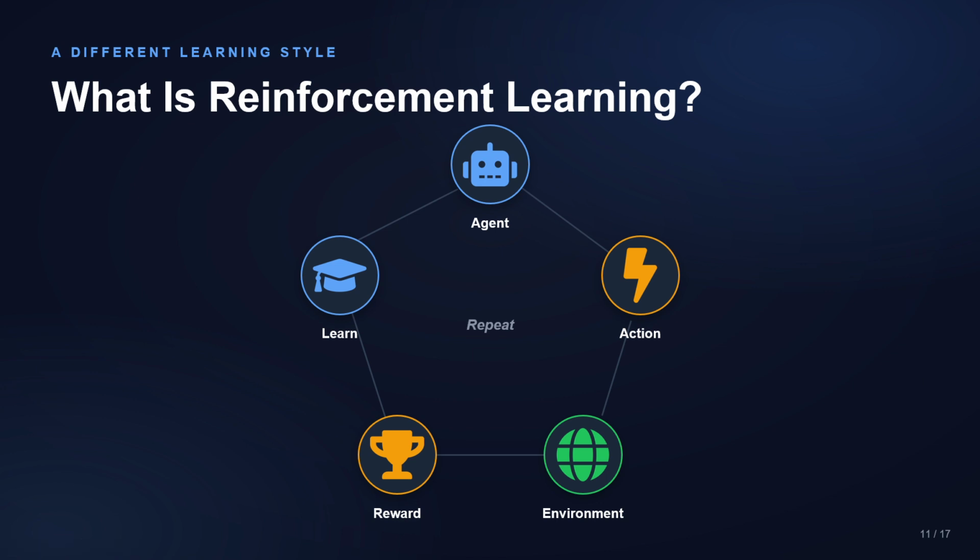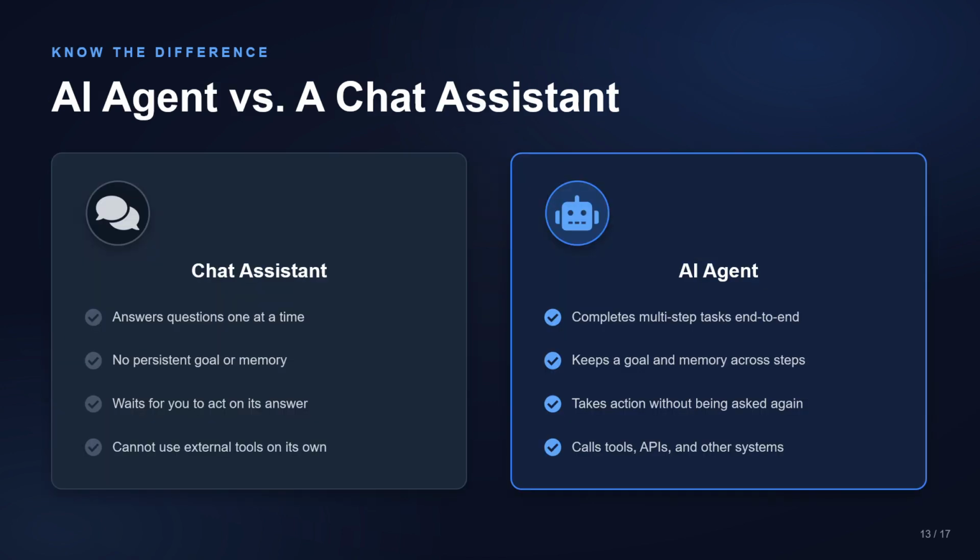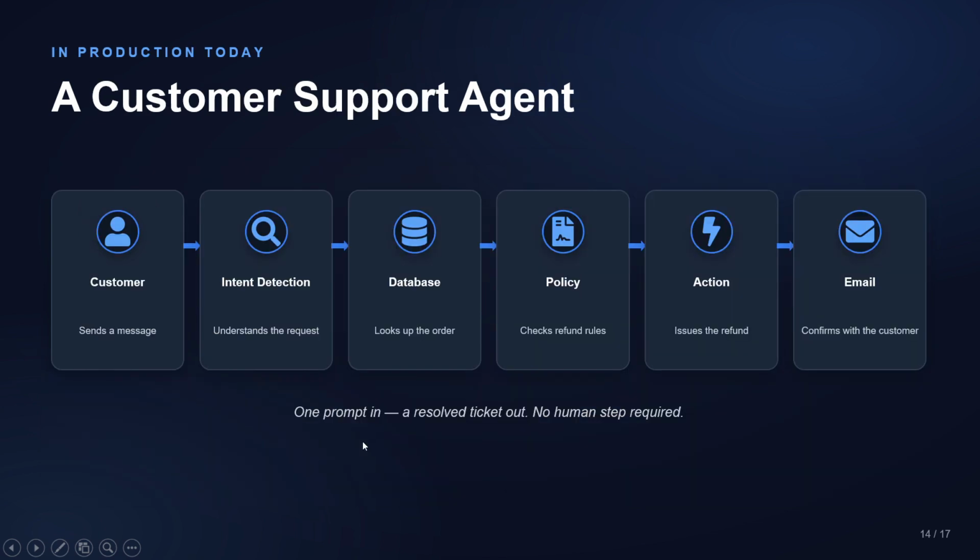Now let us see the difference between an AI agent and a chat assistant. People often confuse AI agents with chat assistants, but they are quite different. A chat assistant mainly answers one question at a time. An AI agent, however, remembers the goal, uses actionable tools, performs multiple actions, and completes an entire workflow. In simple words, chat assistants answer questions one at a time, and they cannot use actual tools or APIs like this.